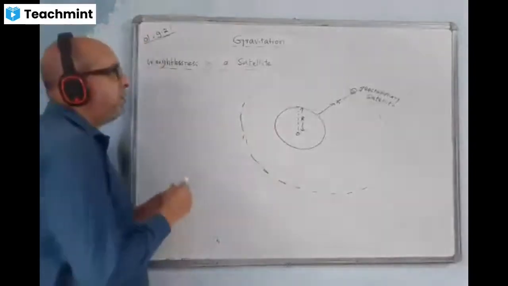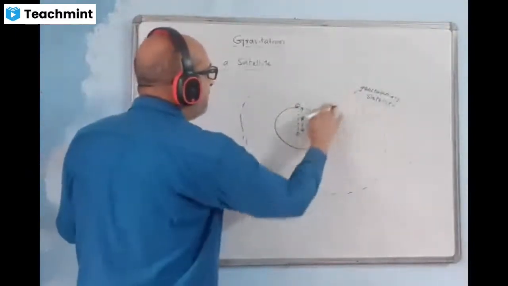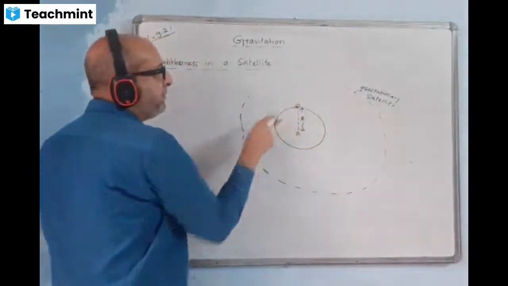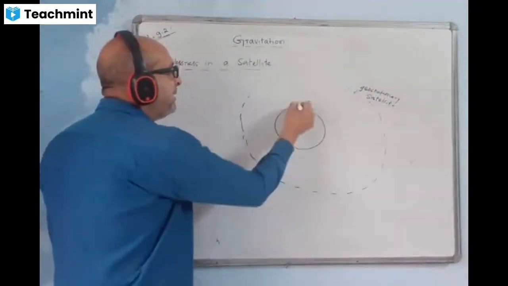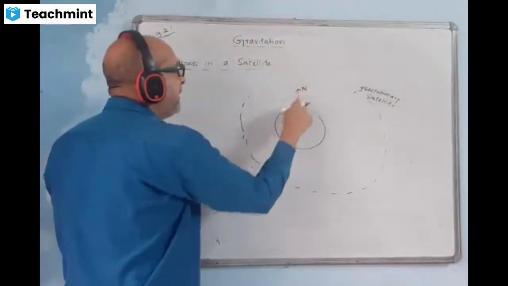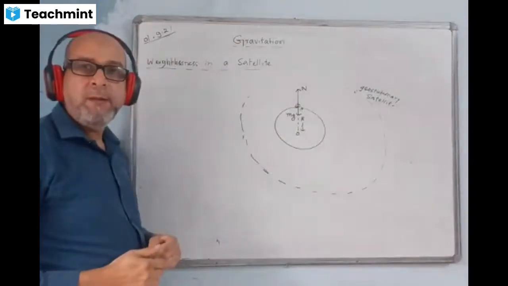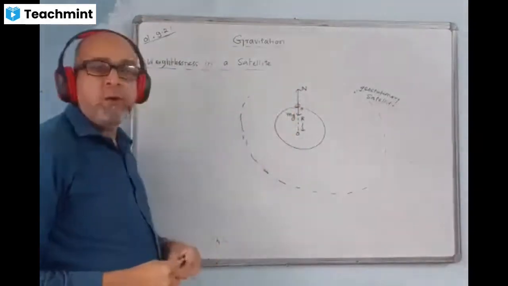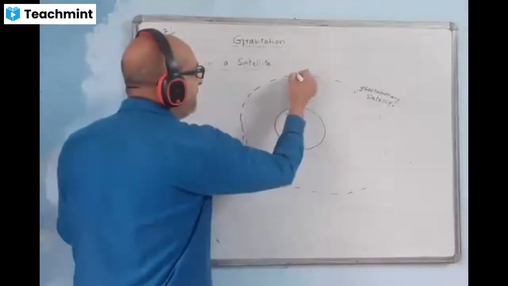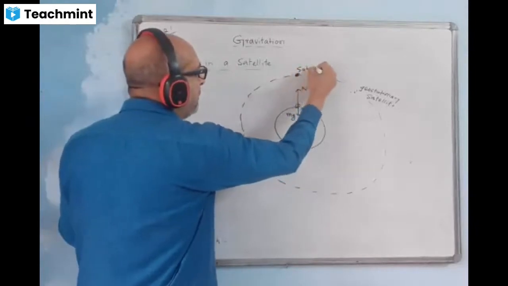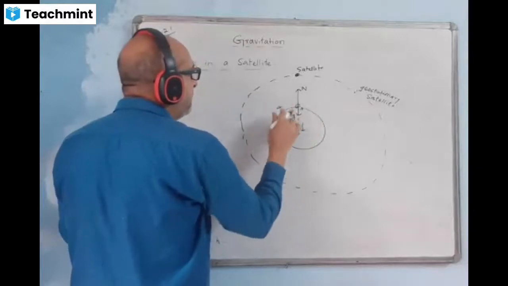The idea is this. When a satellite is on the surface, I can just draw the diagram here. When a satellite is just here, its weight, that is, the force of gravity mg, is acting like this, and the normal reaction will act like this. So they are balancing each other. That is, N equal to mg. N and mg are equal to one another. But now when the satellite is here at some height, suppose here is the satellite, I'll take this entire distance as r.